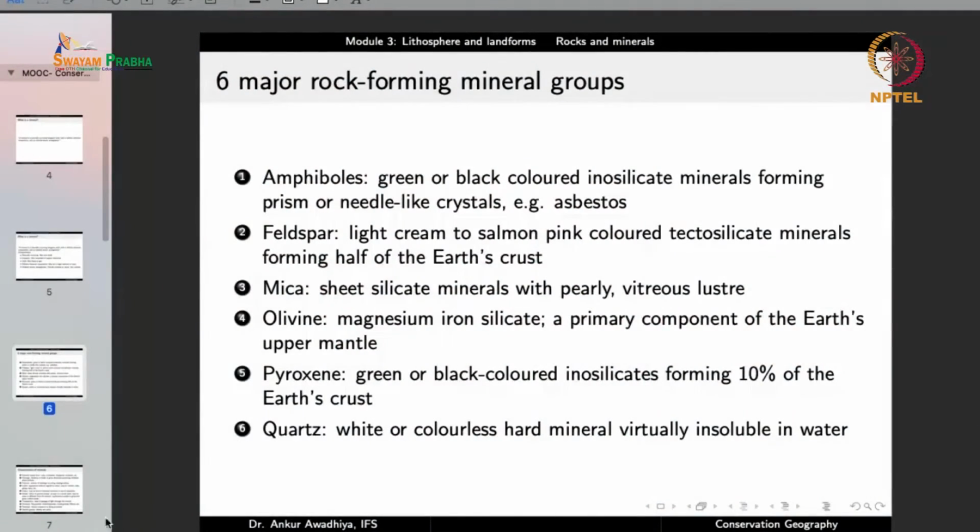Now if you look at any rock, these are the major minerals that you are going to find in them. But because we have a very large number of minerals, you may also find other minerals, but these are the predominant minerals. And by looking at which mineral is present in a rock, in what amount, in what composition, you can make an idea about how this rock was formed. So which is why it is important to understand these mineral groups.